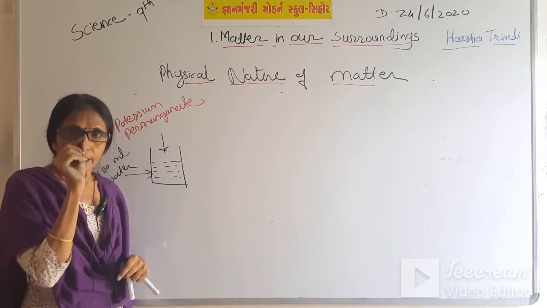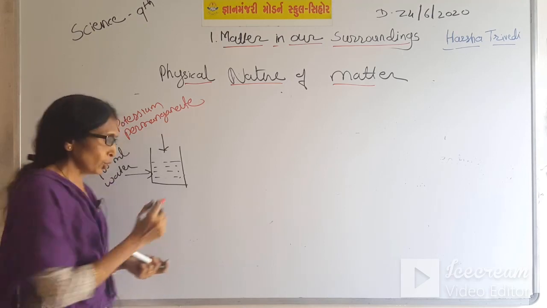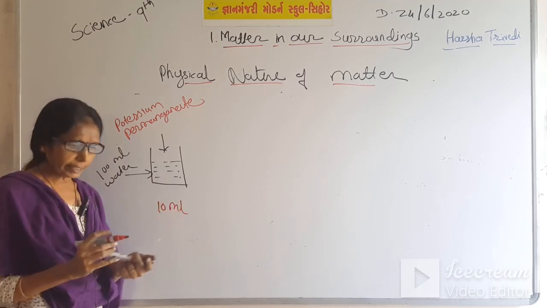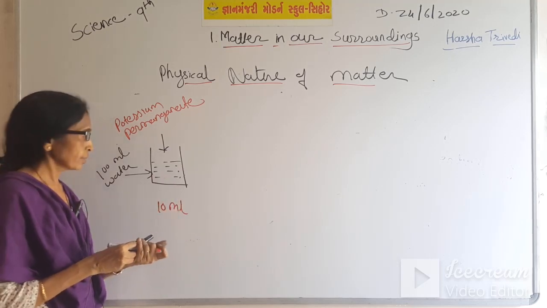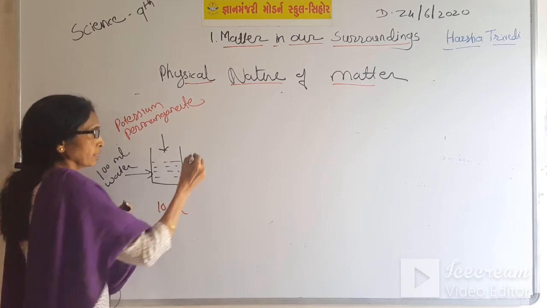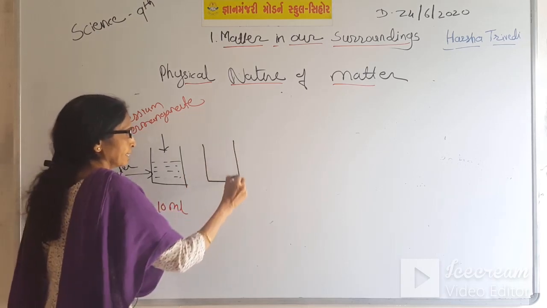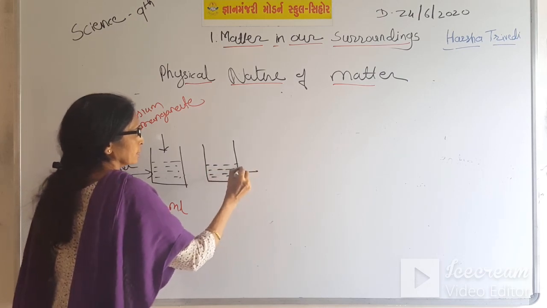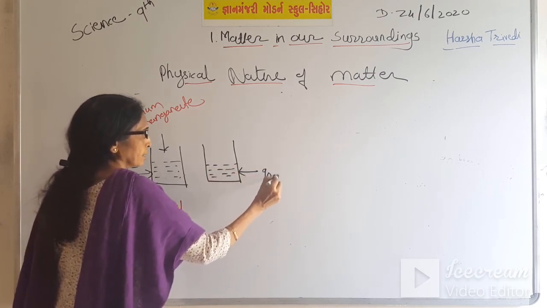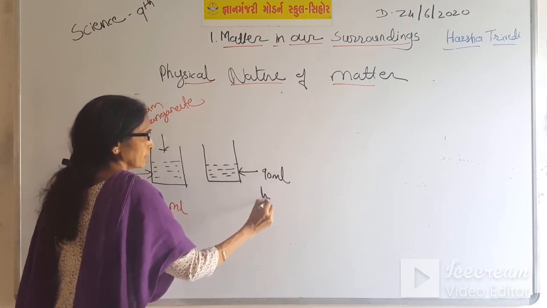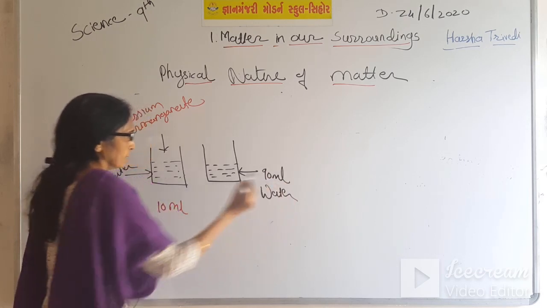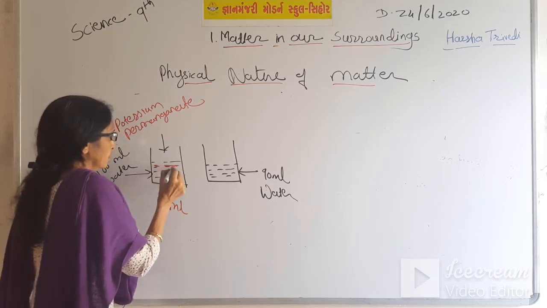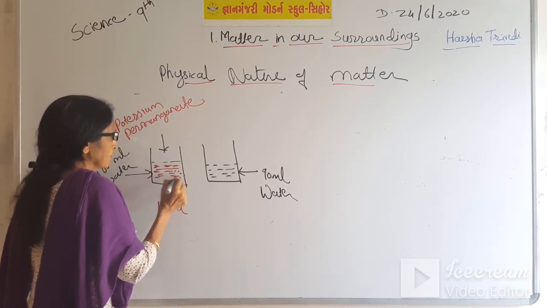Now take 10 ml of solution from this, only 10 ml. Again take another beaker having 90 ml water. This will become dark pinkish color.